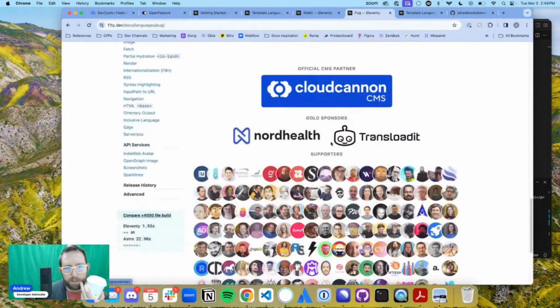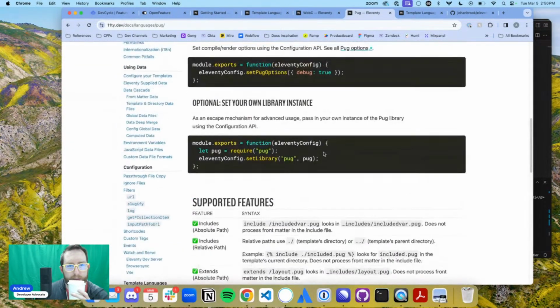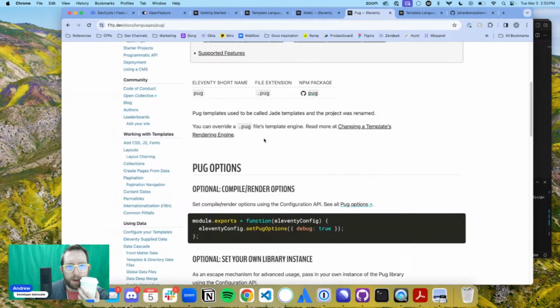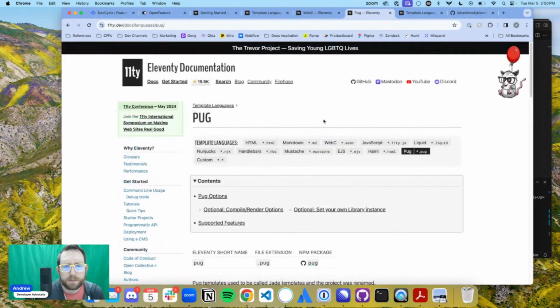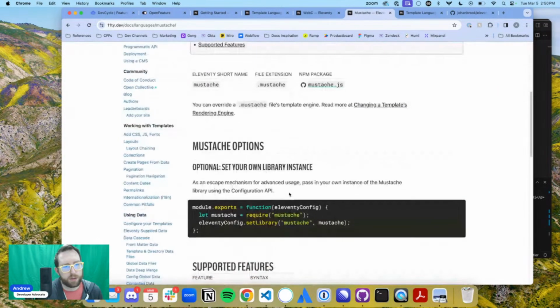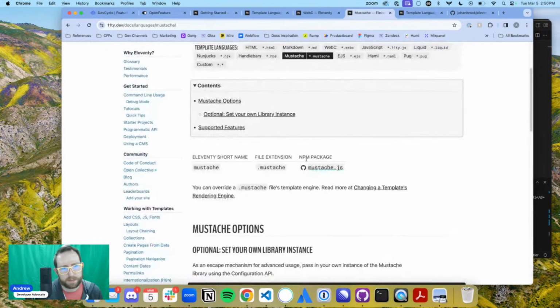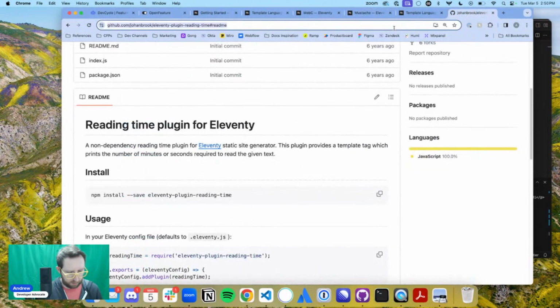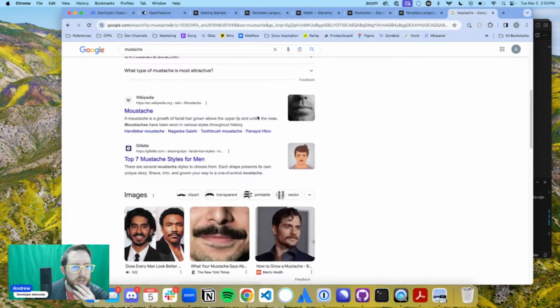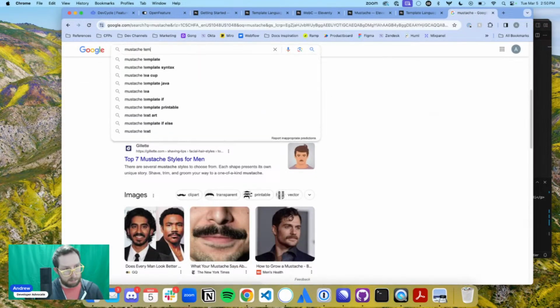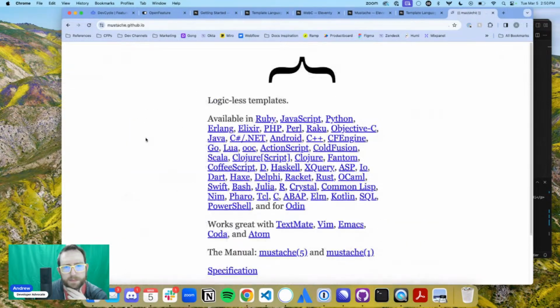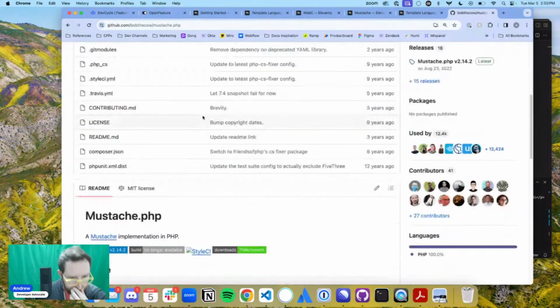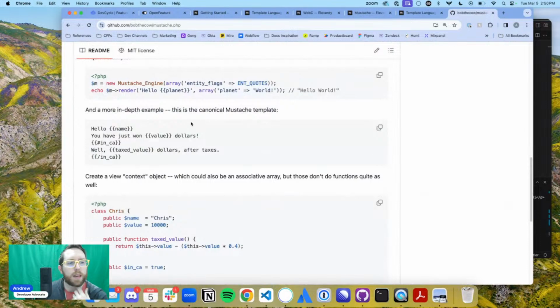There's a lot of partners on here too. This is unrelated, but Pug. I don't actually know a lot about Pug. I've heard of Pug, but EJS, Mustache I've heard of for sure. Maybe we'll use Mustache. That's not what I'm looking for. Templating. What's it available in? Ruby, JavaScript, Python. Ooh, PHP. Elixir. We played around with Elixir recently. Mustache.php. Interesting.